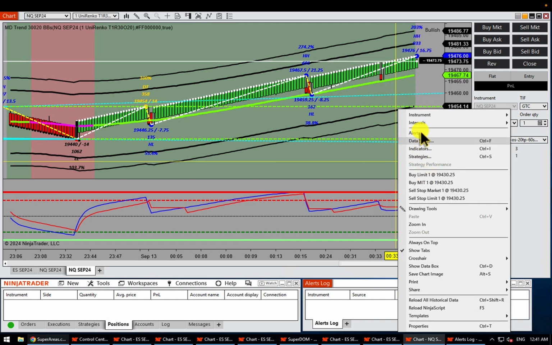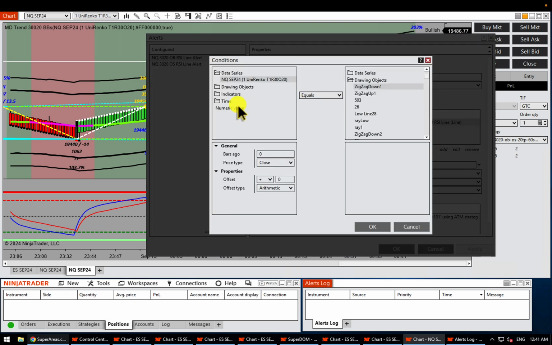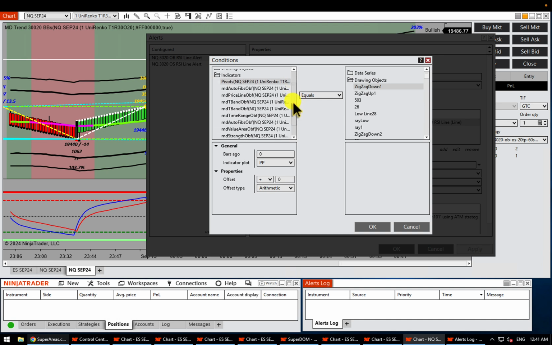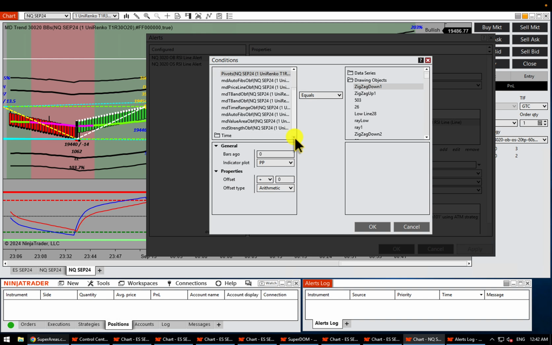And you can do as many conditions as you like. So let me give you an example of the 9 we have opened for you. So we have 1, 2, 3, 4, 5, 6, 7, 8, and 9. So you can work with pivots, Fibonacci boxes, price line, of course, moving averages and everything in between.